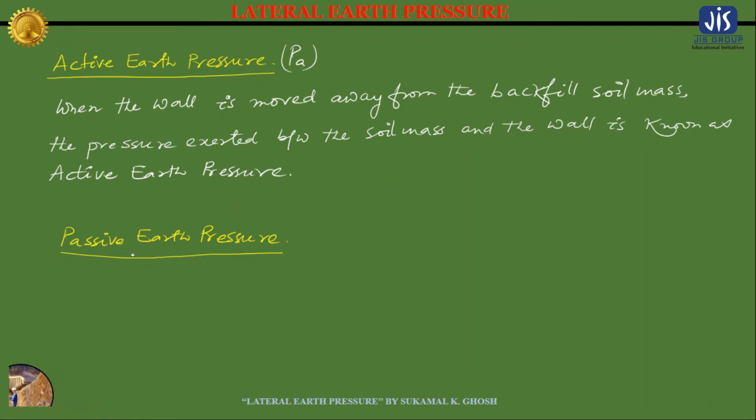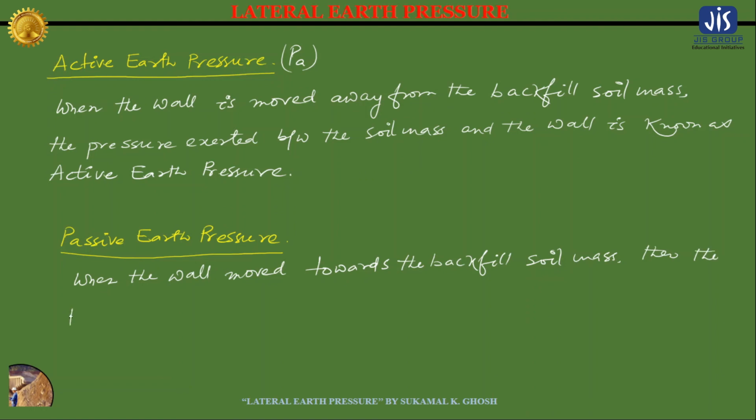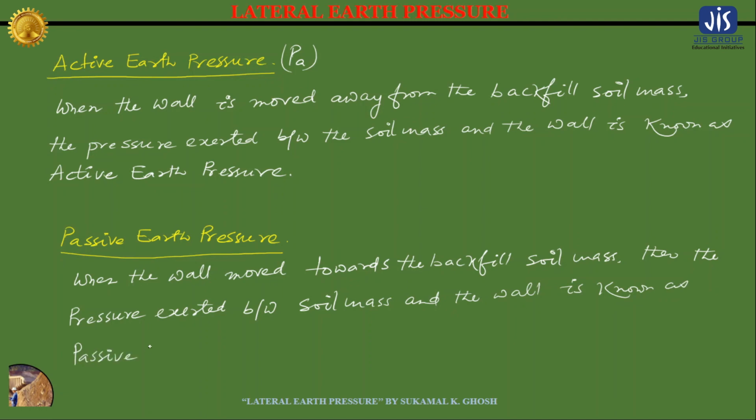See, when the wall moves towards the backfill soil, then the pressure exerted between the soil mass and the wall is known as passive earth pressure, which can be denoted by Pp.